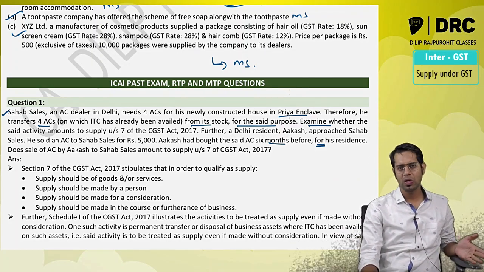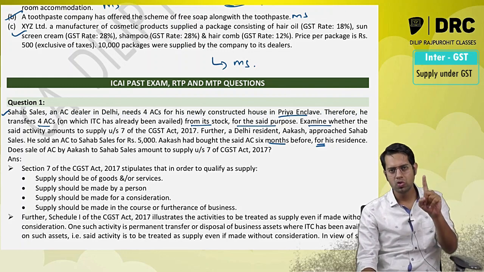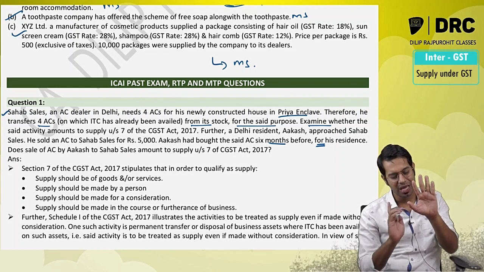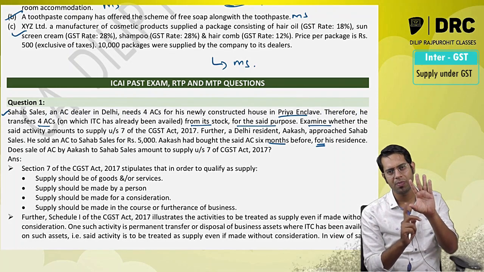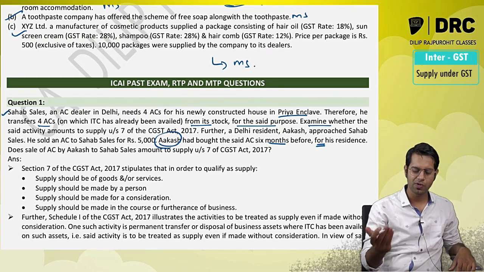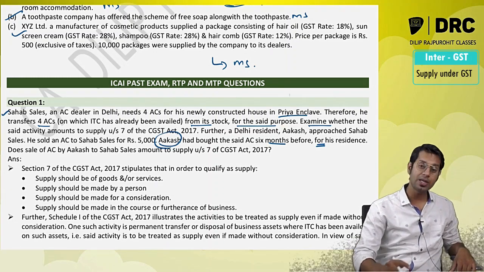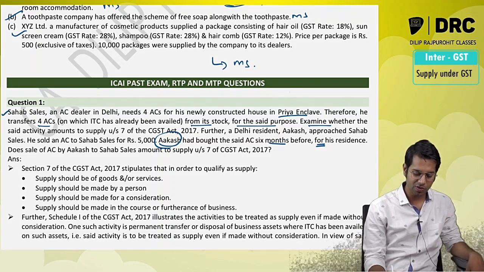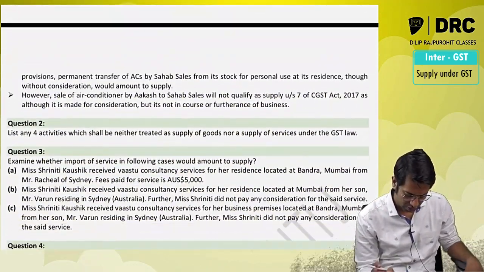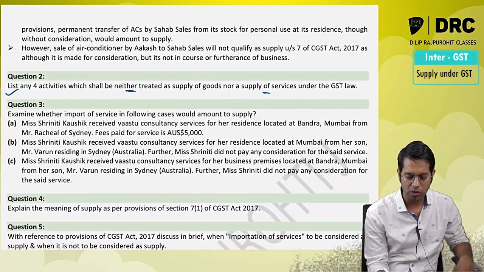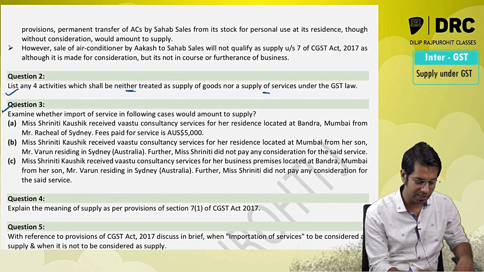Section 7 subsection 1 clause A: supply should be of goods or services made or agreed to be made by a person for a consideration in the course or furtherance of business. Now because it is not in the course or furtherance of my business, it will not be treated as supply. So this Akash who is giving his AC for 5,000, not a supply, though dealing in AC is the business of the opposite person. Okay, so answer to this. List any 4 activities which are neither treated as supply of goods nor supply of services. These are all exam questions.